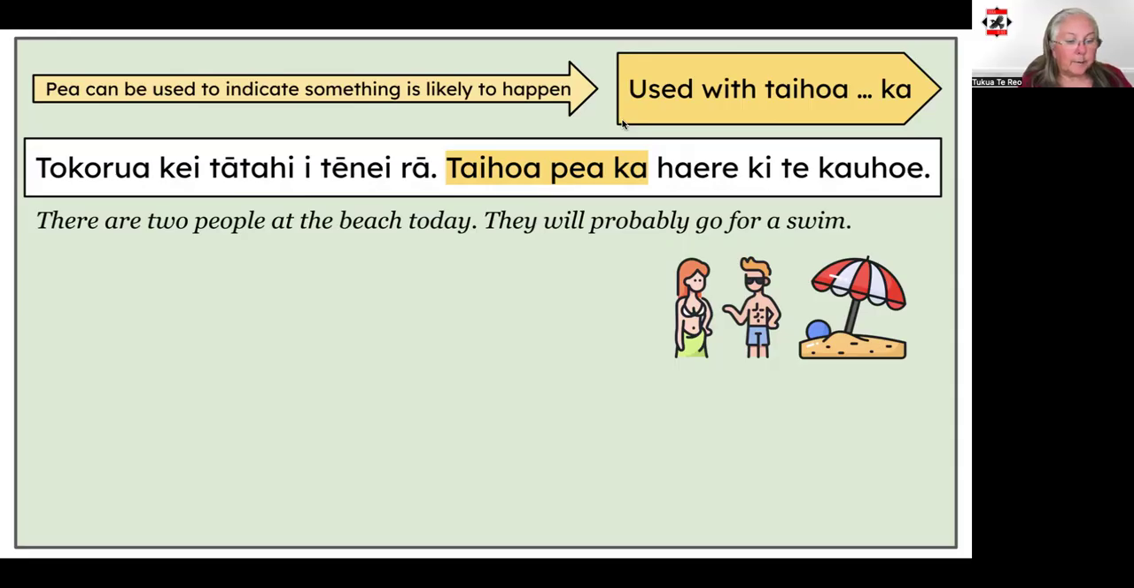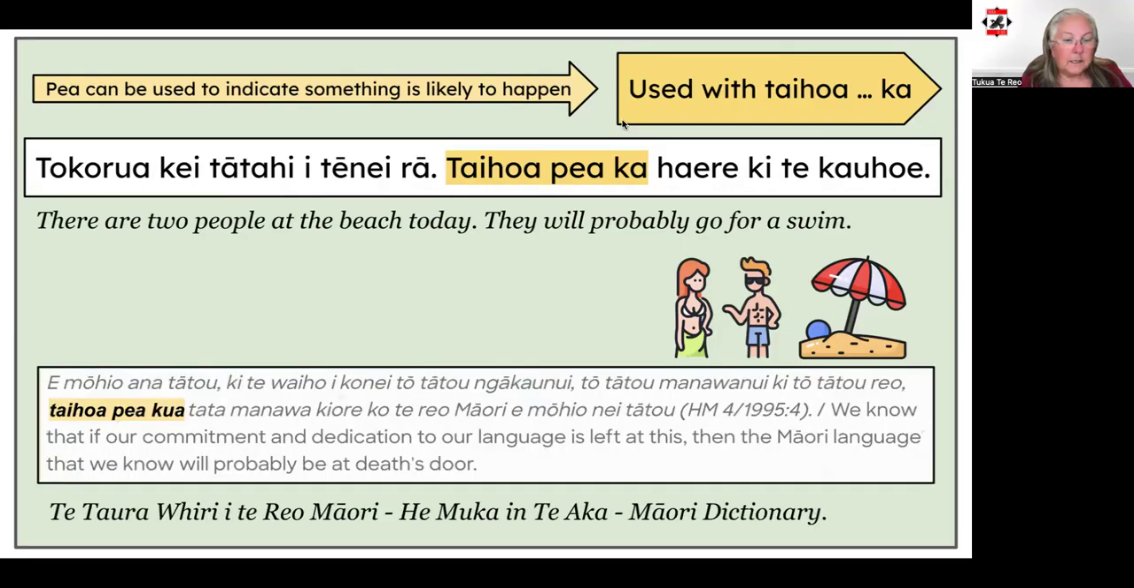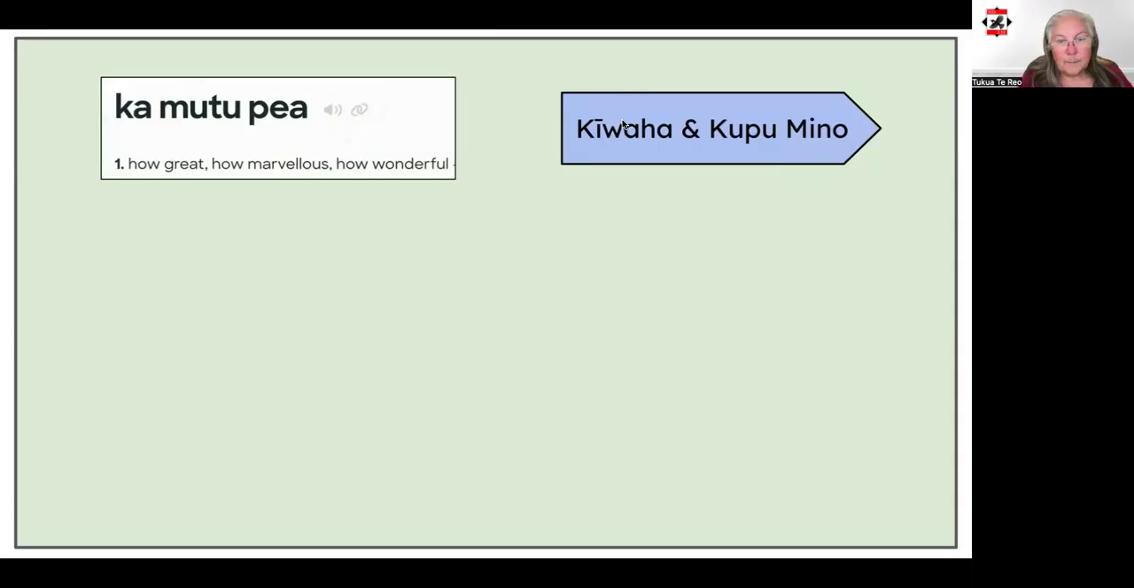The second example, using the tense marker kua this time, is from Te Aka, and I've included the reference to its original source. Pause the video now if you'd like to take a screenshot or write it down. There's one example here of a kīwaha that uses pea, ka mutu pea, which means how cool, how great, excellent.